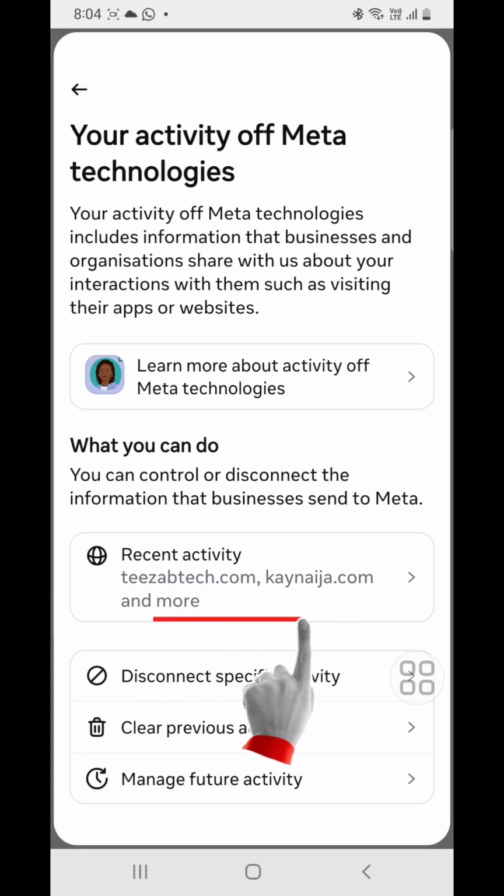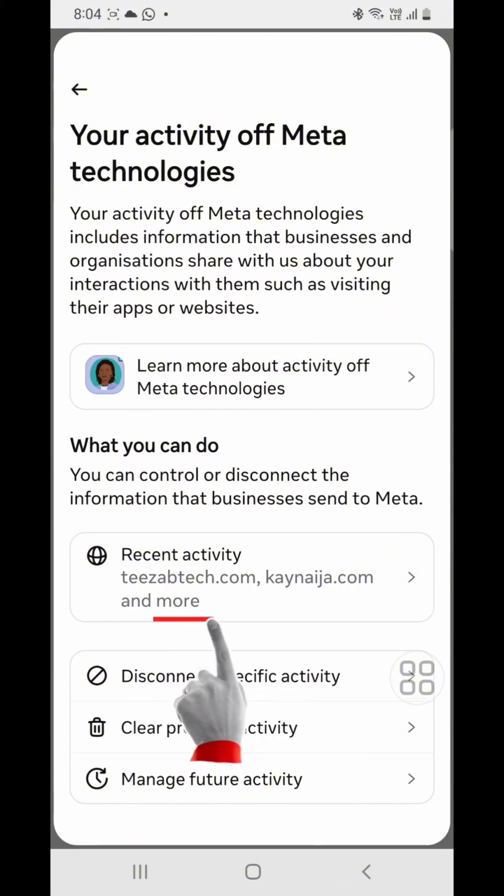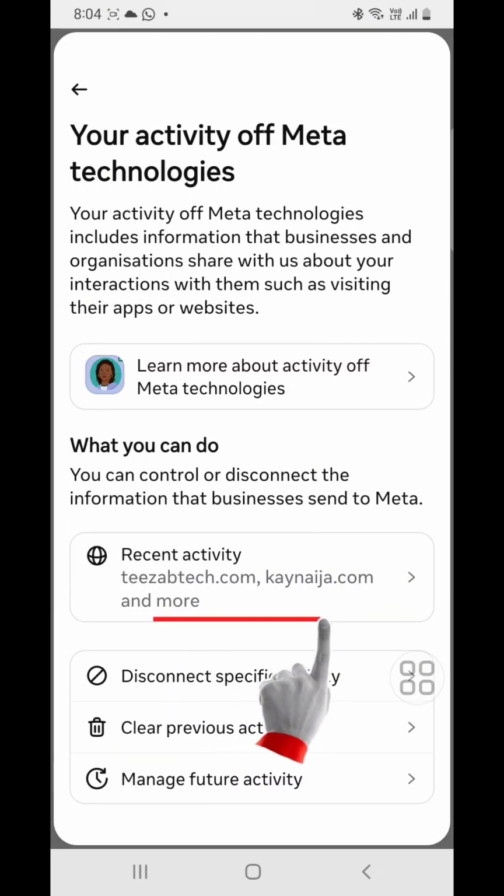Guys, if I click on this recent activity right now, all the pages I've entered today, all things I've done today with my phone, this is where everything will show. Meaning they are monitoring everything I'm doing with my phone, guys. Meaning they are monitoring it.